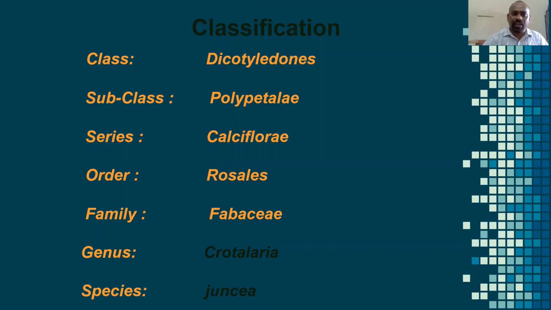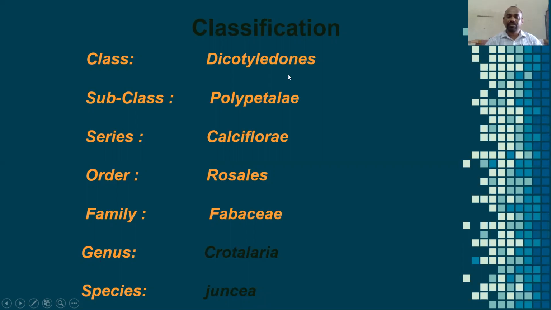Students, once we observe the classification of the Leguminosae family, it belongs to dicotyledons, subclass Polypetalae, series Calciflorae, order Rosales, family Fabaceae, genus Crotalaria, species gentian. Let us see one by one.